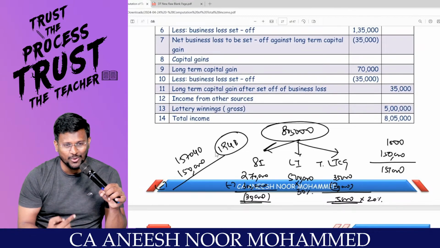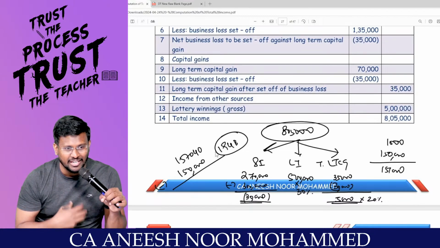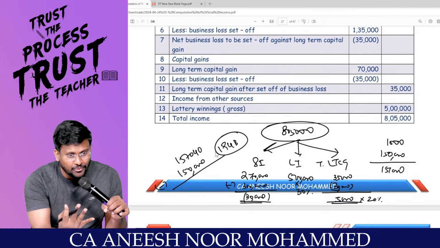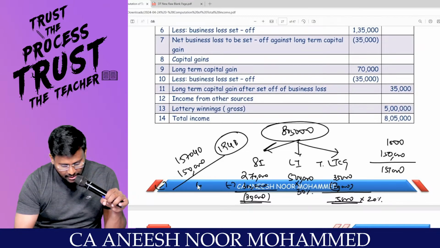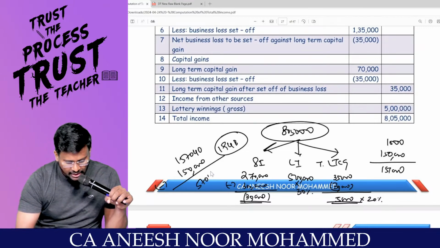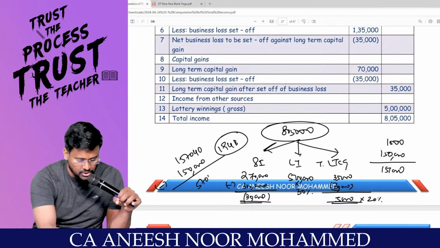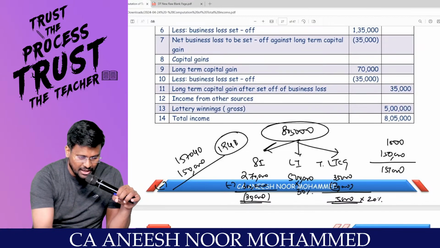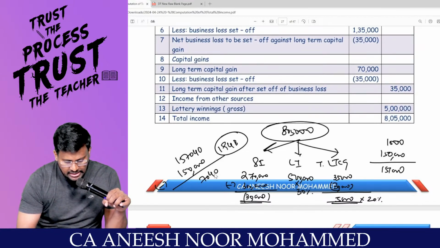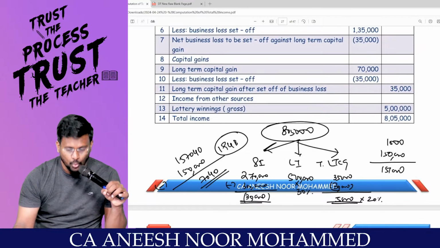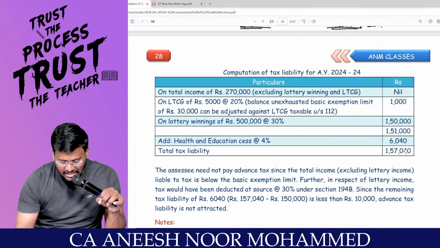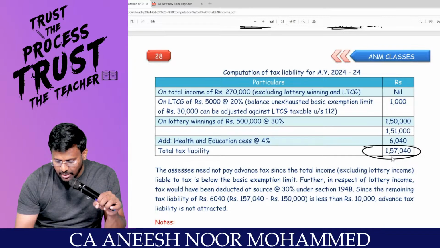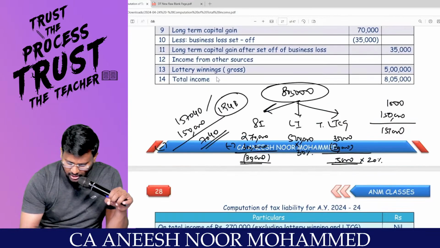The person who gave the lottery already deducted TDS at the rate of 30%. That means 1,57,040 minus 1,50,000 comes to 7,040, which will be the net tax payable. Total tax liability 1,57,040. The ICAI answer is wrong.